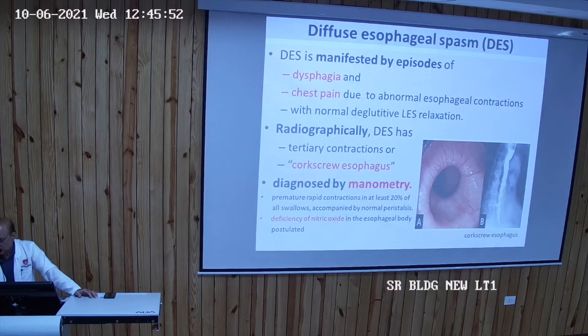When you open a champagne bottle. So it is diagnosed by manometry. Not all swallows will give this one. At least 20% of all swallows will be accompanied by normal peristalsis, so the rest 80% will give a defective one. Deficiency of nitric oxide is said to be the root cause of this DES.